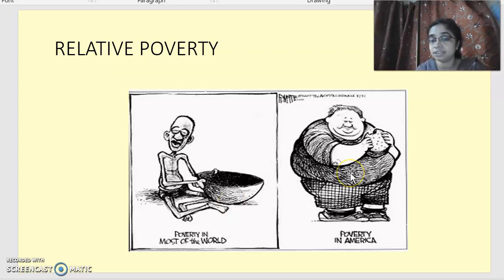But the second person is not at all poor in absolute terms, if you look at his health status. But relatively he is poor. Why? Because he belongs to a developed part of the world, so it is quite possible that his income is 50% less than the median income of the total economy. That is why he is considered a relatively poor person. So relative poverty is quite normal in developed countries as well.